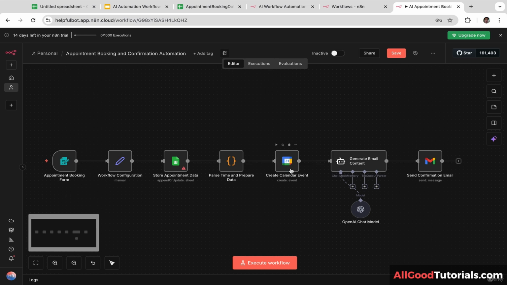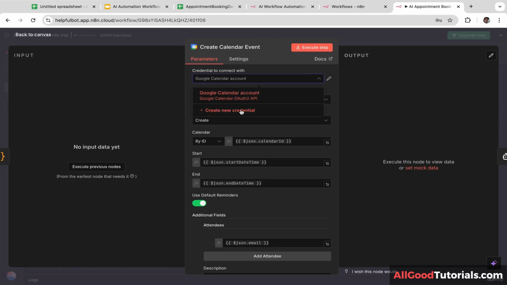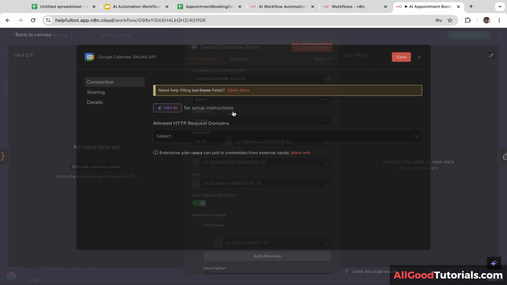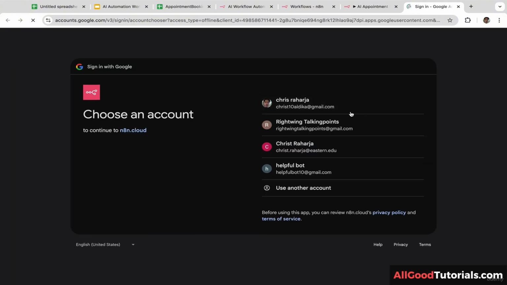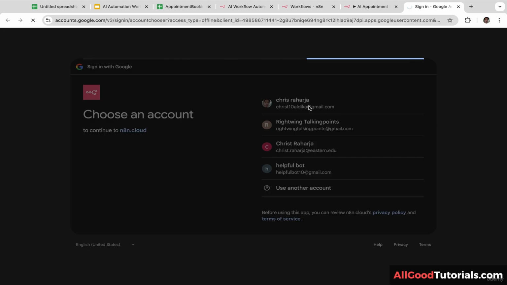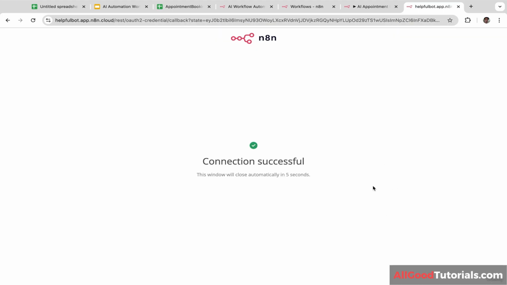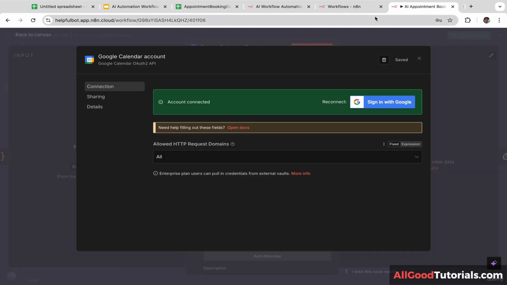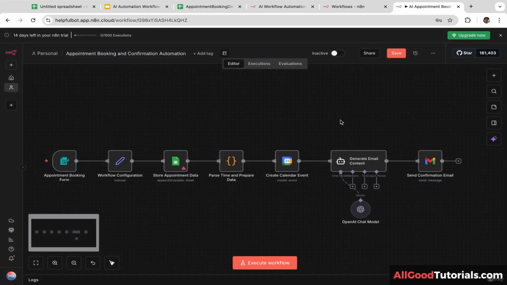Next, we are going to add credentials for Google Calendar. So let's click this. And let's click create new credentials. And let's click sign in with Google. I'm going to use this account. And let's click continue. So in this case, we are giving N8N access to Google Calendar. Okay, we have successfully connected N8N with Google Calendar.